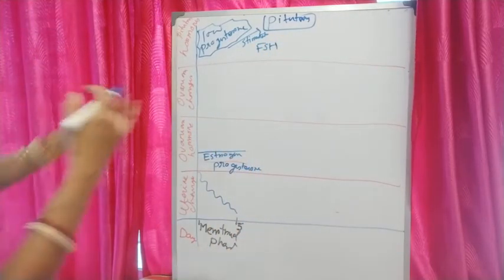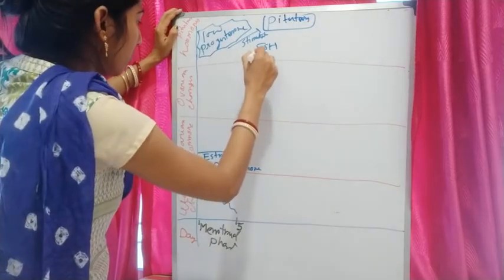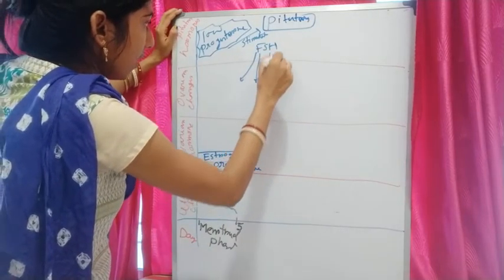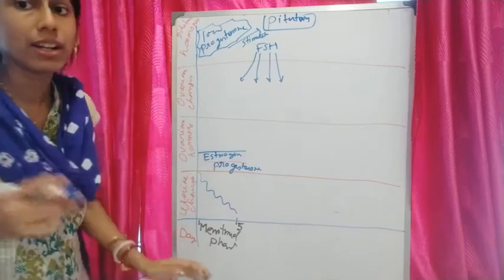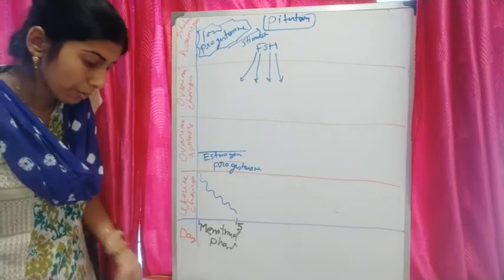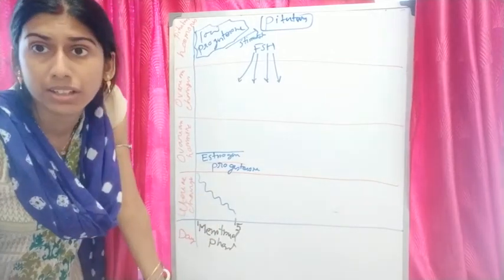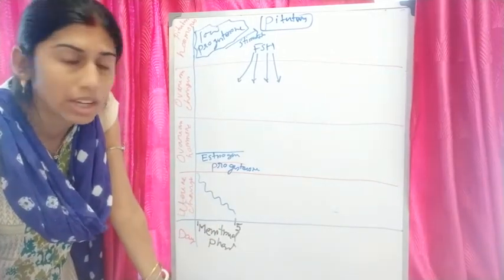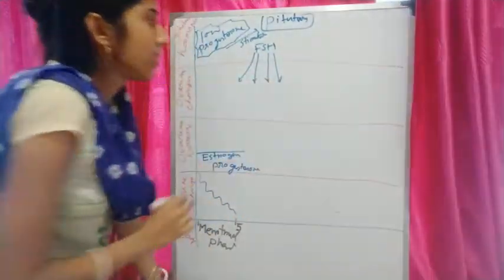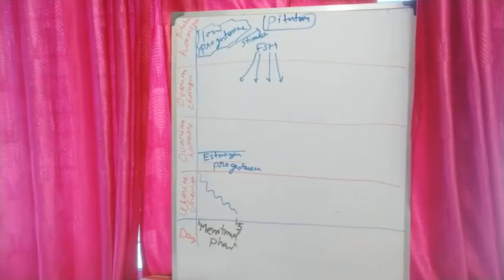With the help of FSH, follicular development will take place. That means primary follicle to secondary to tertiary, and then the Graafian follicle, so follicle formation happens with the help of follicle stimulating hormone.